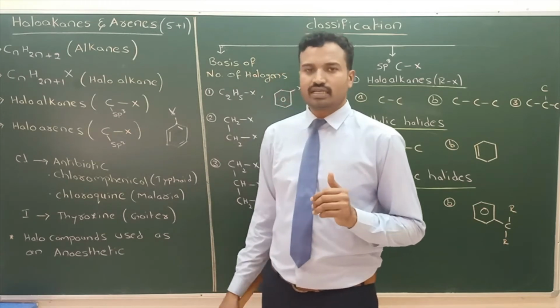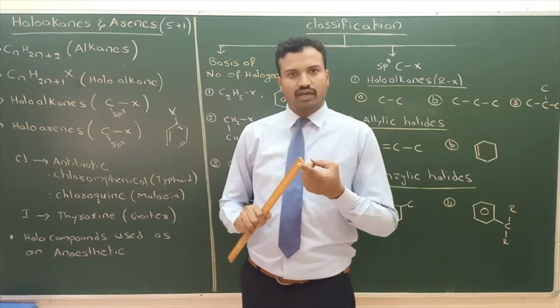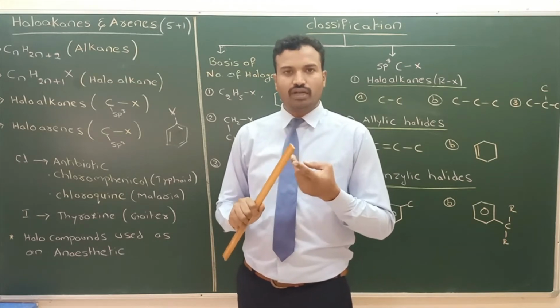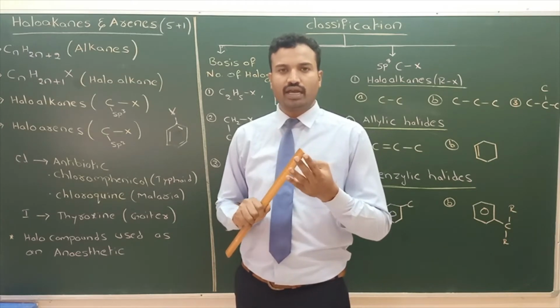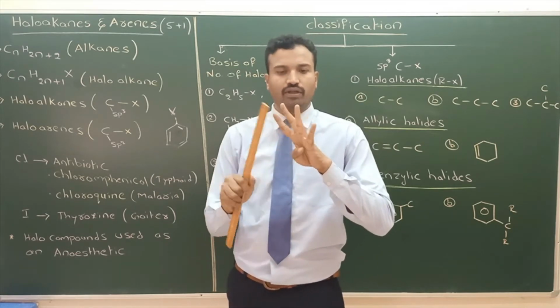In this chapter, X means halogens. We already discussed the 17th group: fluorine, chlorine, bromine, iodine, astatine. Now we are treating the halogen size from fluorine to iodine.